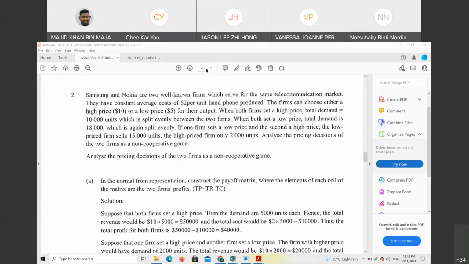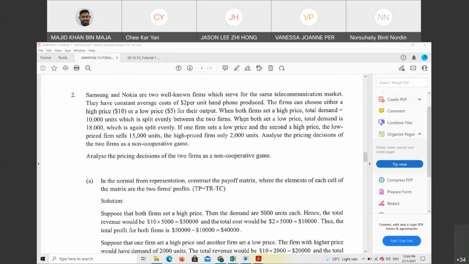Okay, so an interesting story. Samsung and Nokia are two well-known companies which serve the same telecommunications market. They have a constant average cost of $2 per unit of handphones produced. The firms can choose either a high price or a low price for their output. When both set a high price, total demand equals 10,000 units, split evenly between the two firms.